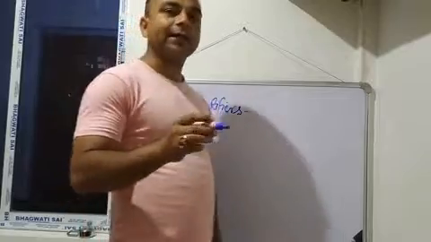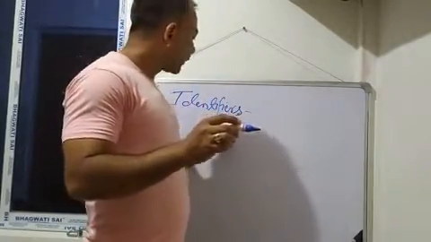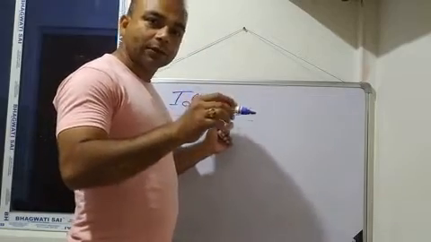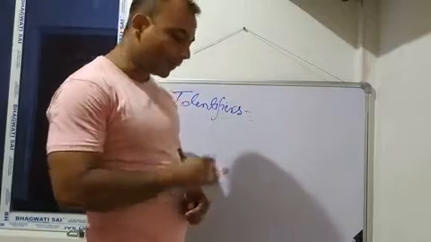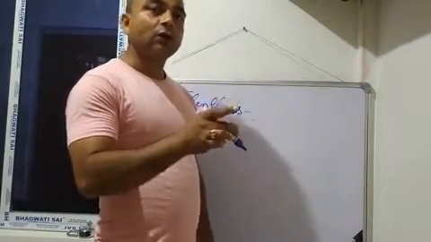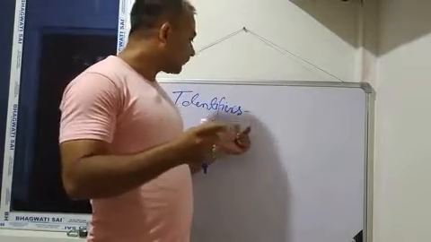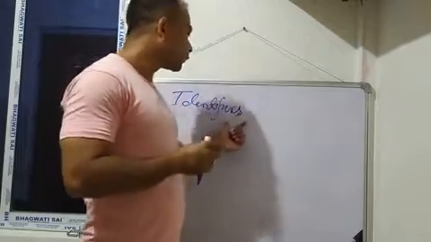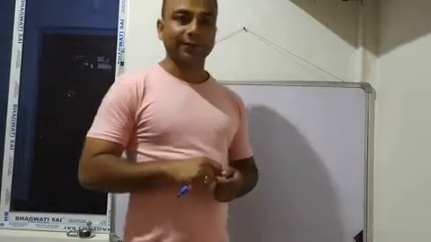That means at the time of writing programming code, we can create some words ourselves, and these types of words are known as what? Identifiers. Why? Because identifiers are not predefined. These are not reserved. As per our requirements, we can create some words, and these words are known as identifiers. Now the question is, what type of words can you actually create?